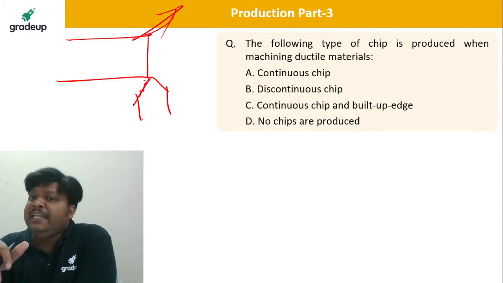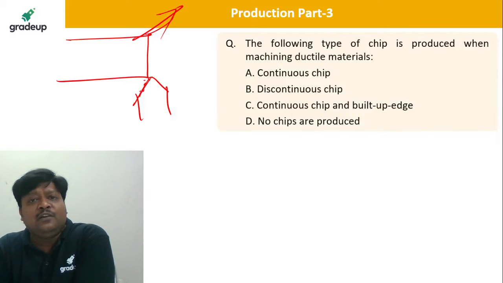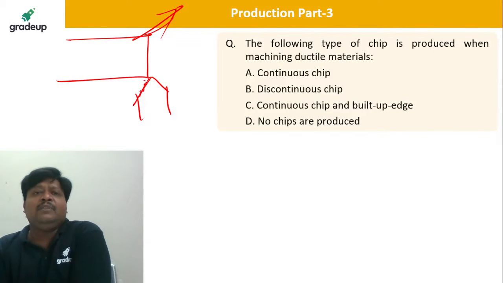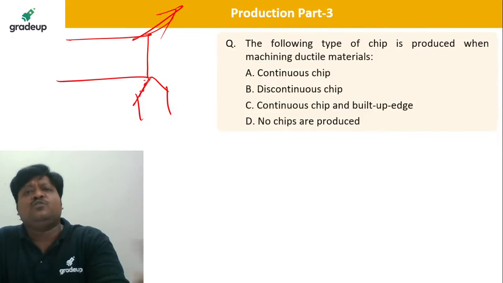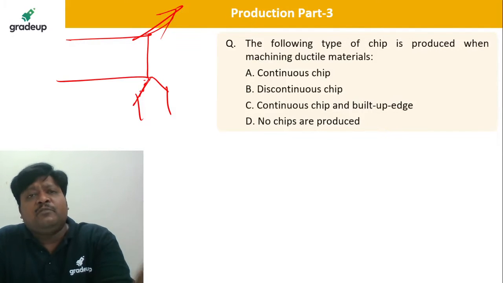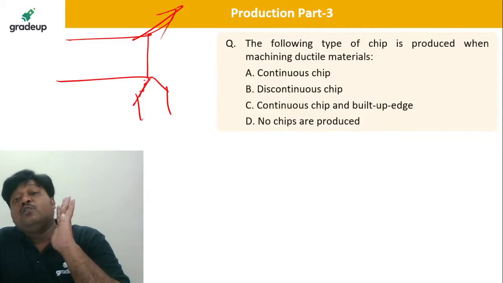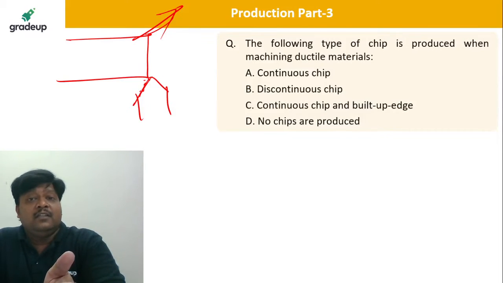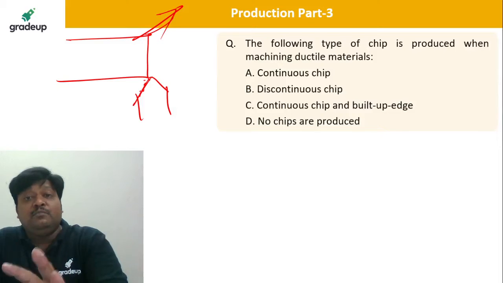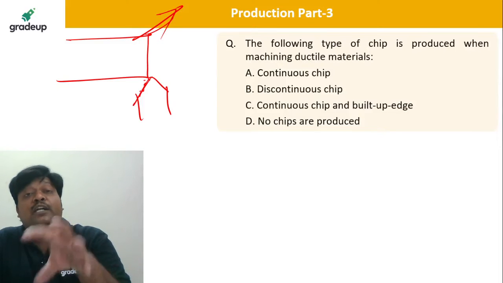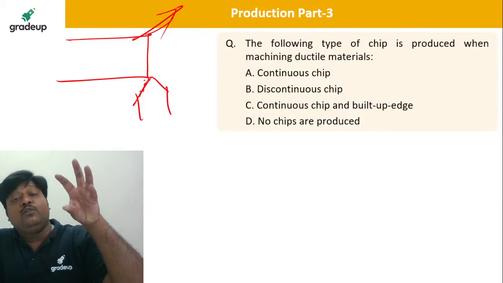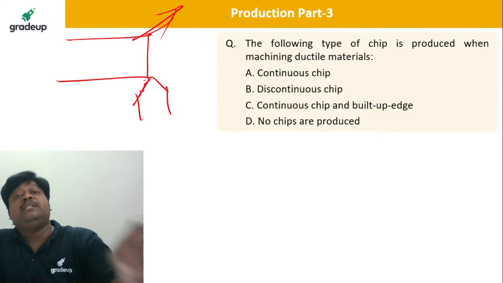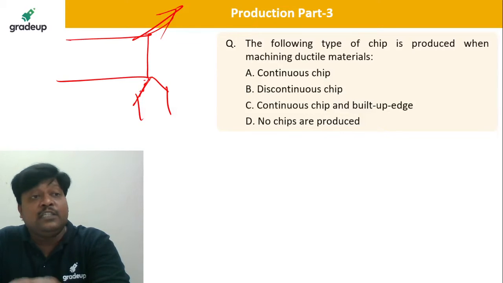So it is continuous, but it will not be adhered. I am using coolants again, so I am keeping the temperature of the metal cutting zone as low as possible. So why should there be addition or welding of the microchips? First of all, for a built-up edge there should be a very good force of attraction, that is, a very good adhesion between the workpiece and the tool. That is the first condition that it should satisfy.